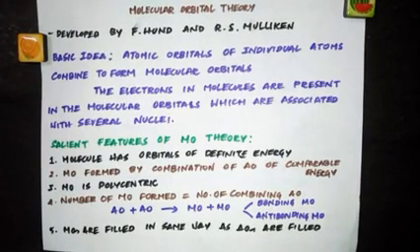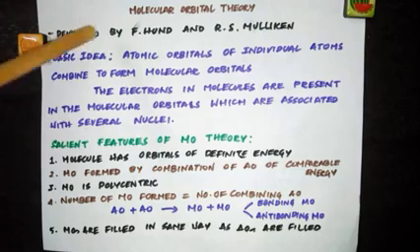Hello guys, in today's video we are going to see a new theory to explain covalent bond formation, molecular orbital theory. When I started this chapter, chemical bonding and molecular structure, I told you that we will be seeing four different theories. What are they? Kossel-Lewis approach, VSEPR theory, valence bond theory and molecular orbital theory. So far we have completed three theories till valence bond theory, and we have seen about hybridization also. In today's video, we are going to see molecular orbital theory.